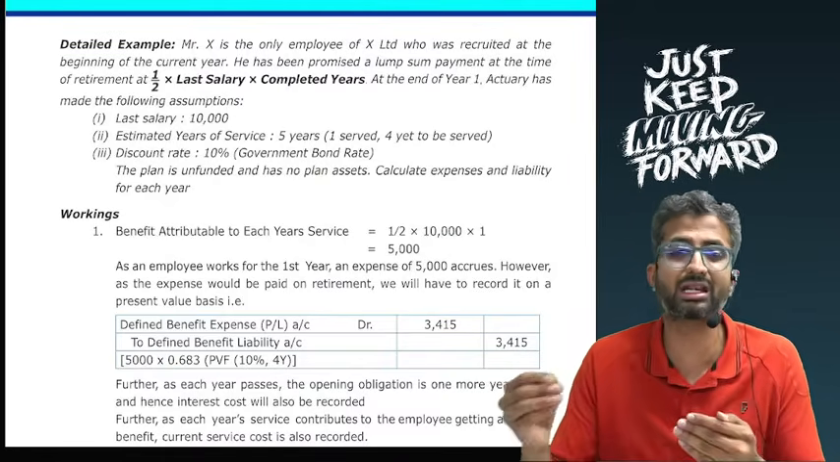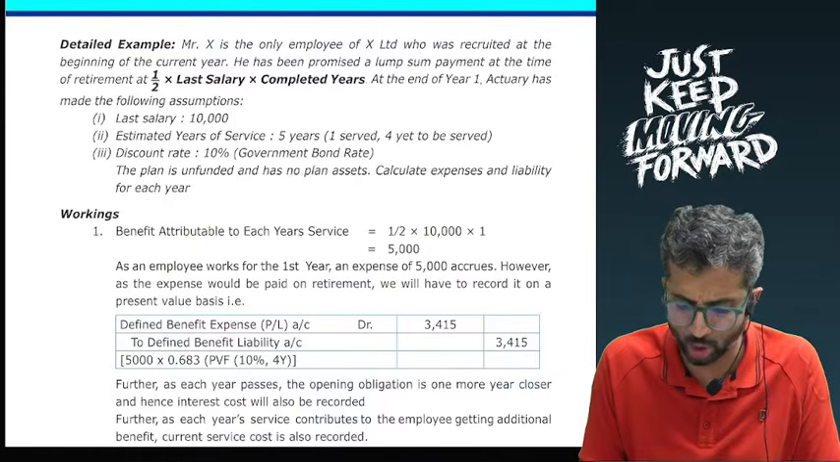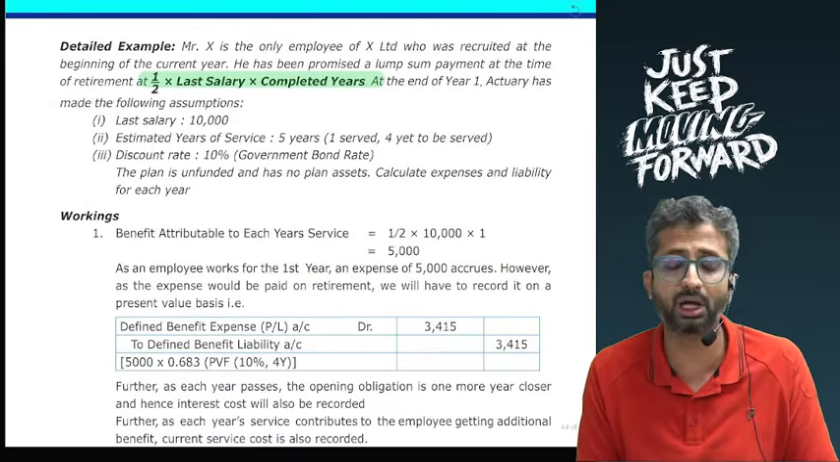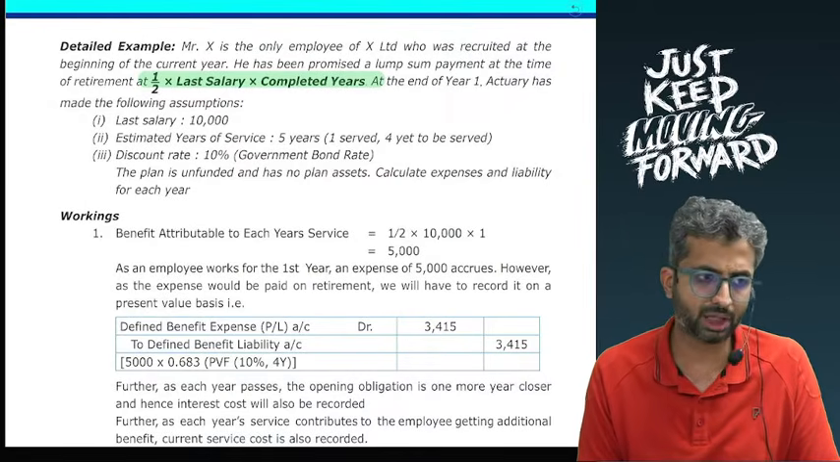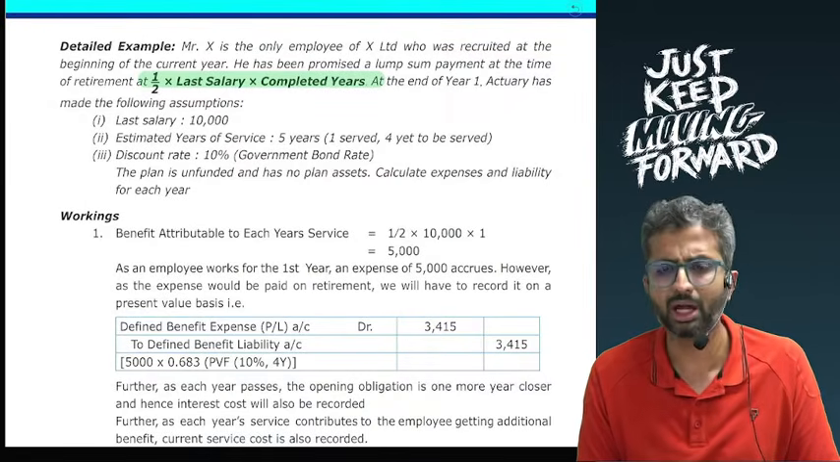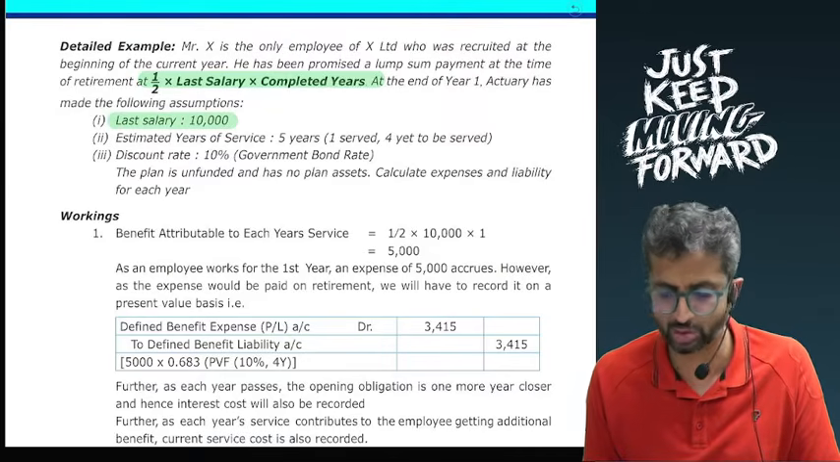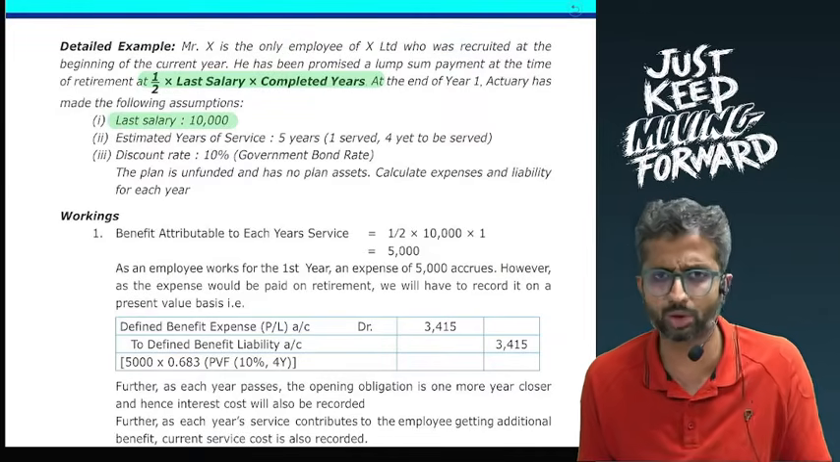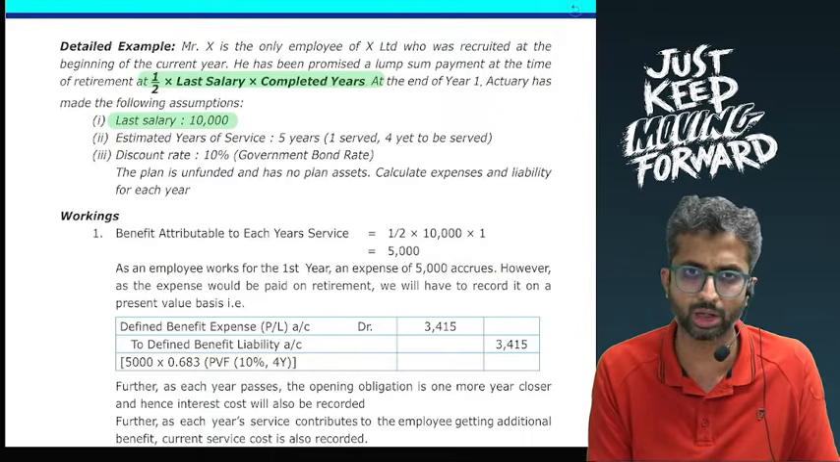This is a case where an employee has joined the company and has been told that he will be paid 1/2 into the last drawn salary into completed years at the time of his retirement. So this is a defined benefit plan. The actuary has made the assumption of last drawn salary at 10,000, years of service as 5 years, out of which 1 year is served, 4 years are remaining, and 10% to be the discount rate.